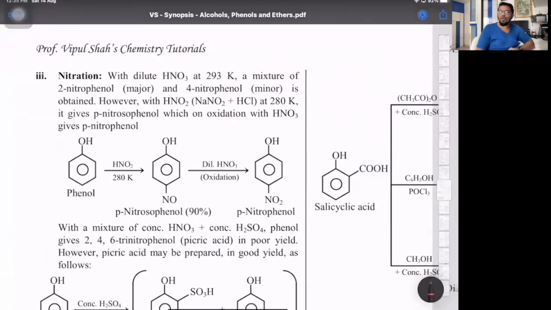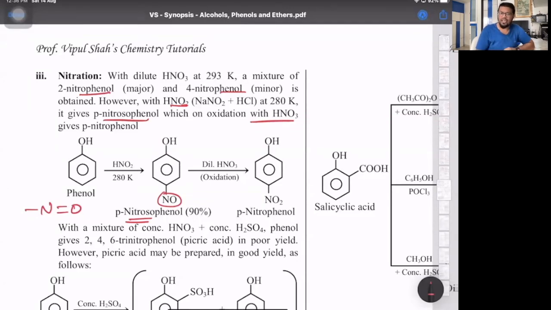Nitration: with dilute HNO3, it forms ortho and para. Is this clear what we have? So with HNO3 at low temperature, it forms ortho and para. However, with nitrous acid, it gives para-nitrosophenol, which on oxidation gives para-nitrophenol. HNO2 is nitrous acid. So if phenol reacts with it, it forms a nitroso group. Nitroso is the N double bond O group. That's called nitroso. And with HNO3, it gets oxidized.